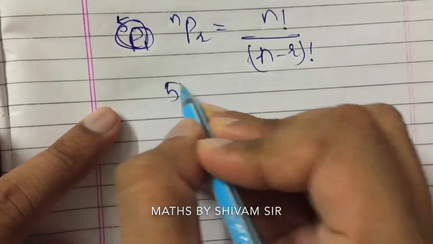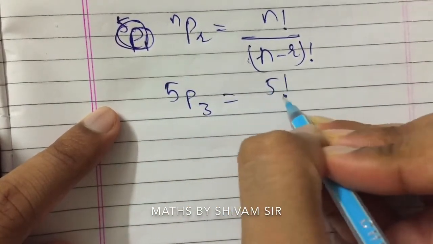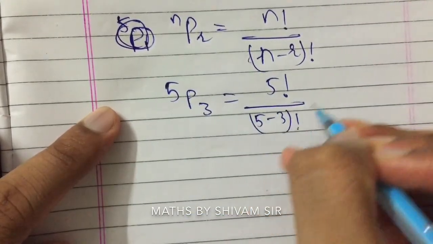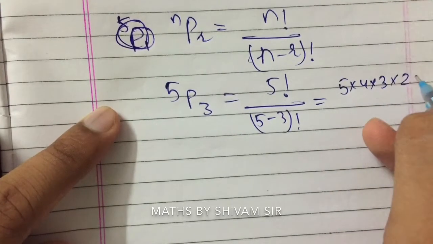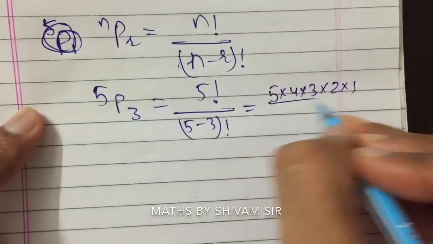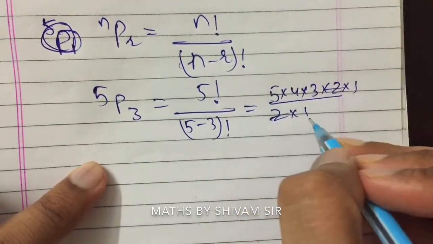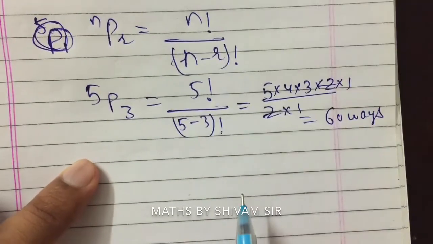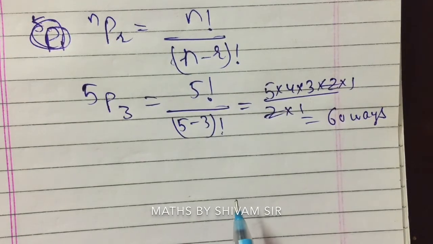So 5P3: 5 factorial upon 5 minus 3 factorial, which is 5 multiplied by 4 multiplied by 3 multiplied by 2 multiplied by 1 upon 2 factorial, 2 multiplied by 1. So this will be 5 times 4 is 20, 20 times 3 is 60 ways, right? There are 60 ways to form a 3-letter word from 5 letters, right?